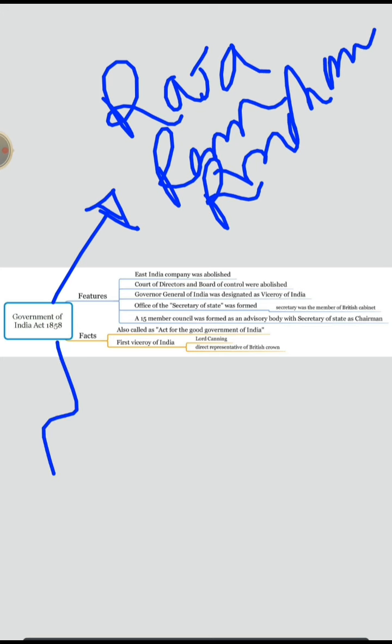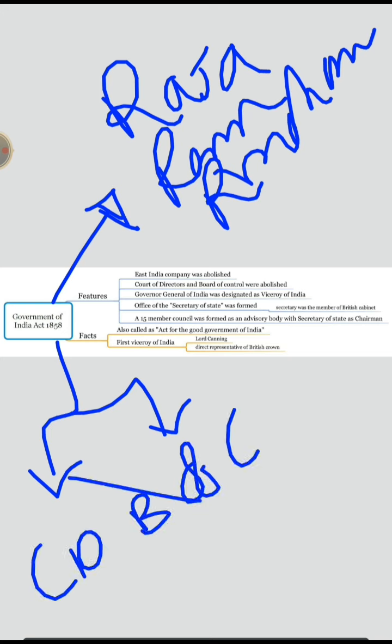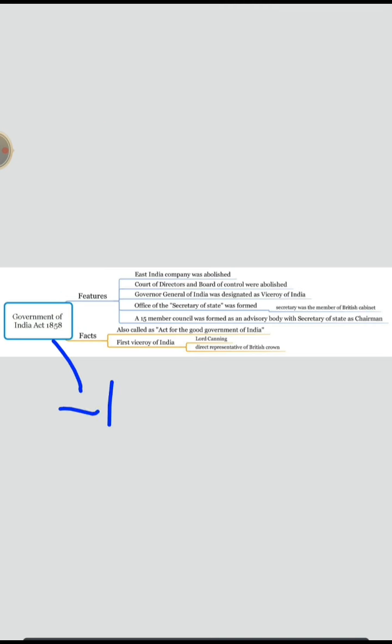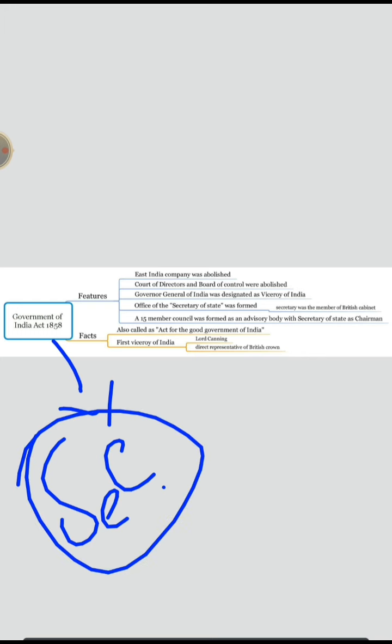Next, through this act, the Court of Directors and Board of Control got abolished, and the Secretary of State office got formed, along with a council of 15 members as an advisory body in which the Secretary stands as chairman. So who is the Secretary? He was a member of the British cabinet. That means he is an MP of the British Parliament, who is close to Britain's crown. So this is all about the Government of India Act of 1858.